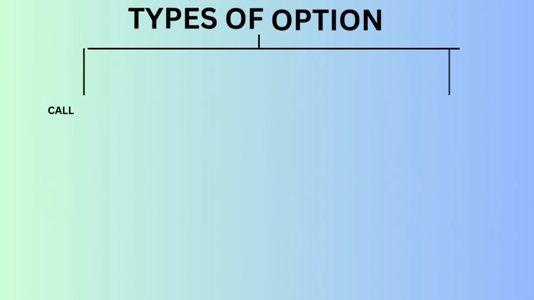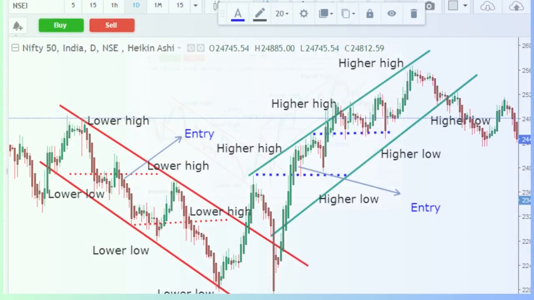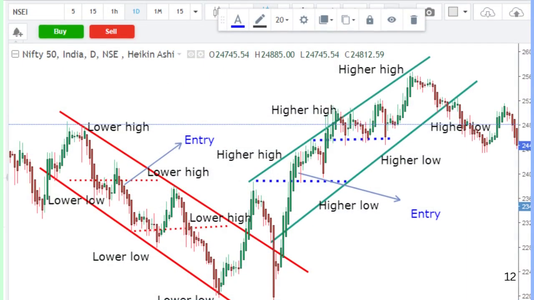In trading, there are two types of options: call options and put options. When you analyze the market and think it will go up, then you should buy a call option and invest money in the rising market. Similar to how I demonstrated in the screenshot, where after breaking a higher high, you can enter the next candle and set a target at the next higher high.